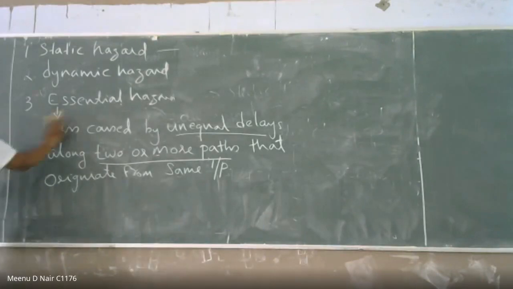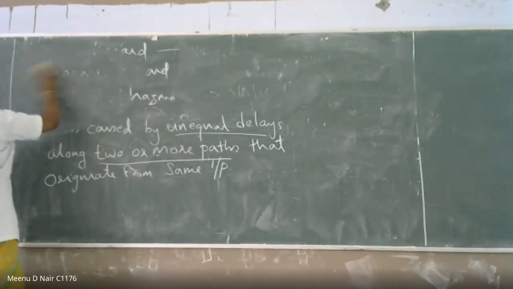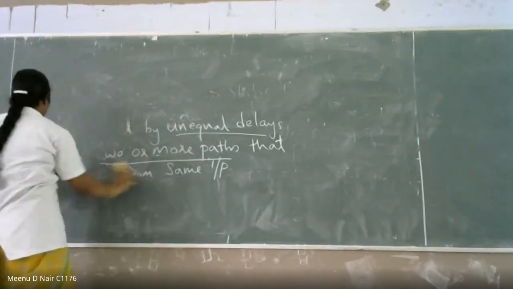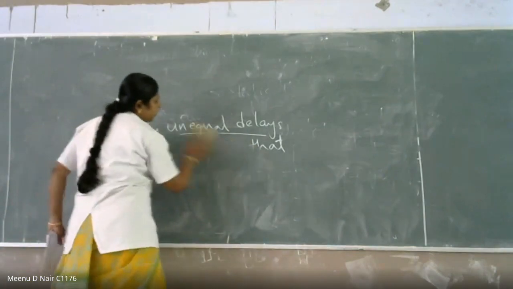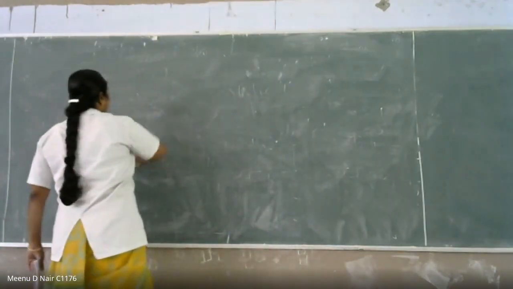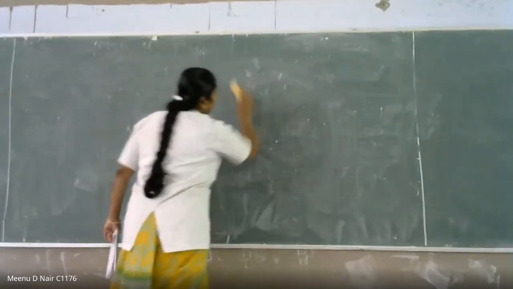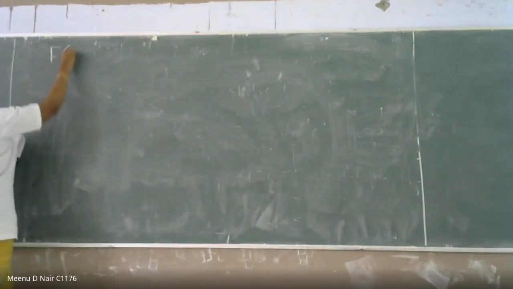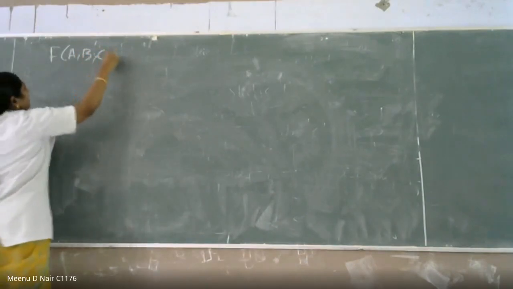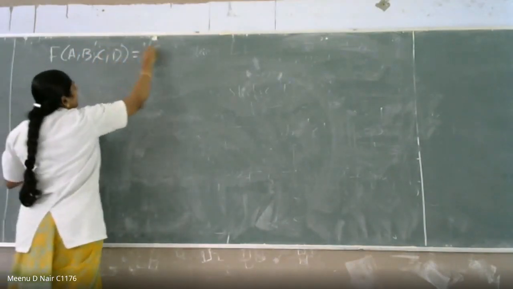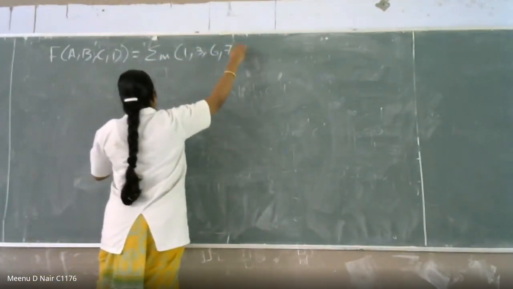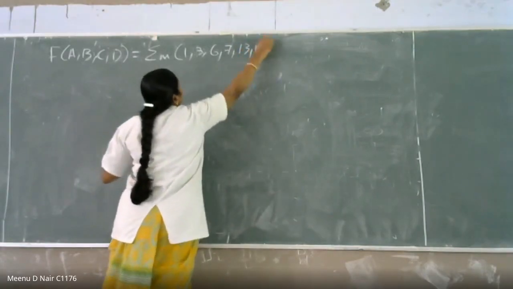So we'll do one problem on how we can eliminate the hazard. Your question is: for a given Boolean function, obtain the hazard-free circuit. Your function is f of a, b, c, d equals sigma m of 1, 3, 6, 7, 13, 15.